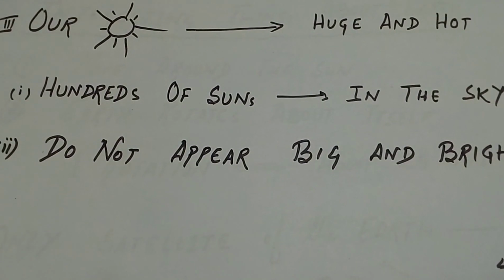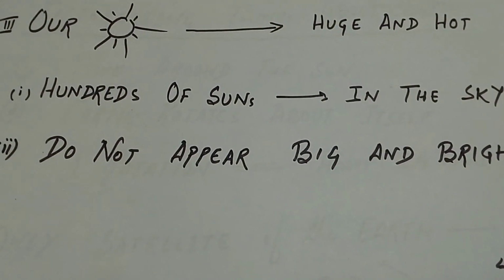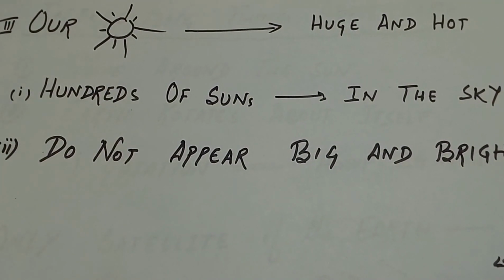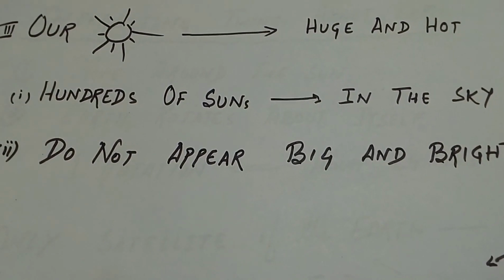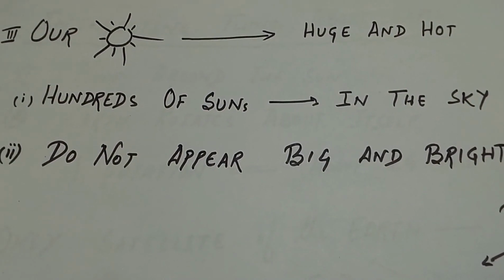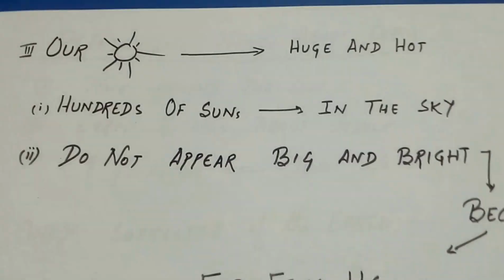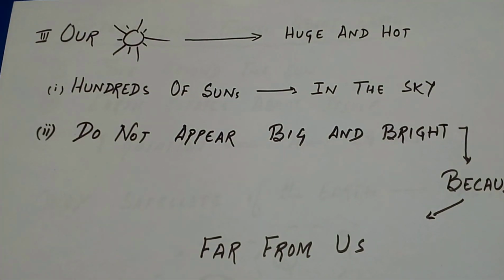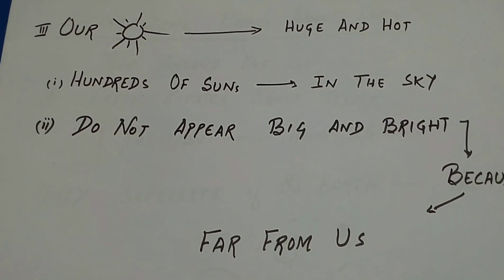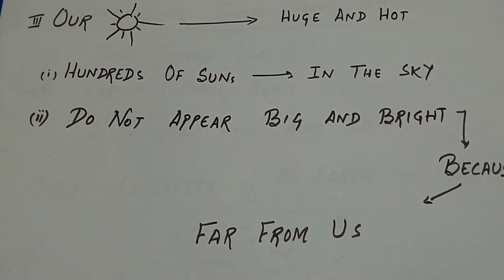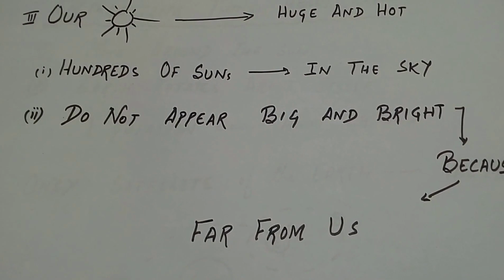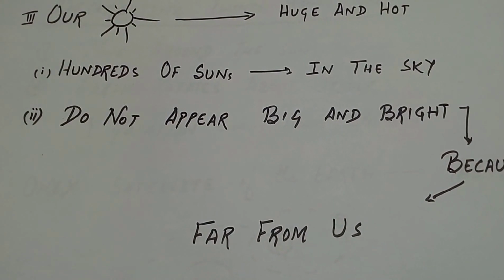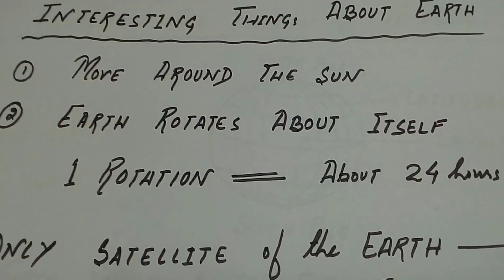You know that there are hundreds and thousands of suns in the sky. They do not appear so big because they are very far from us, but the sun looks very big and huge because it is nearer to us compared to the other objects.